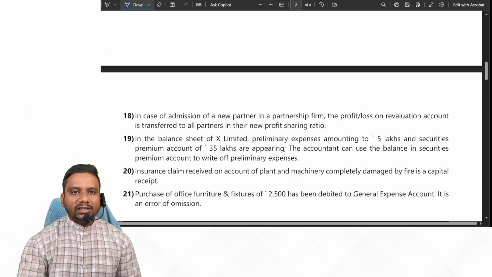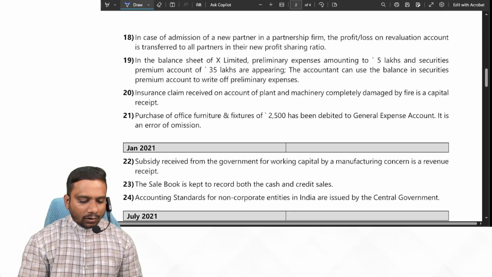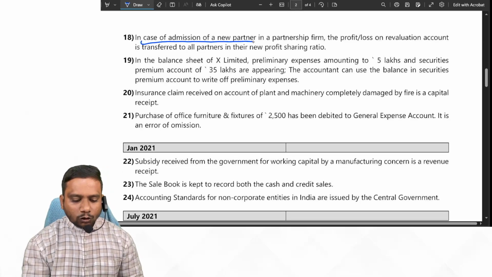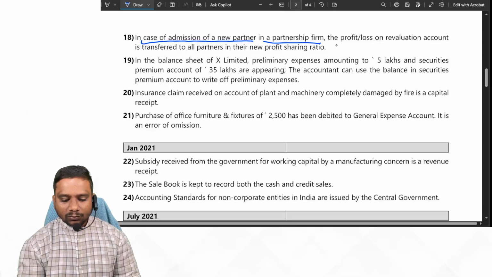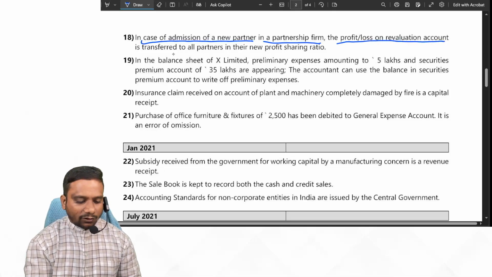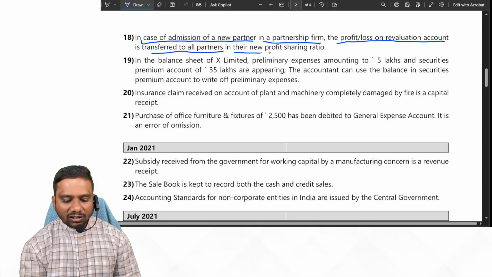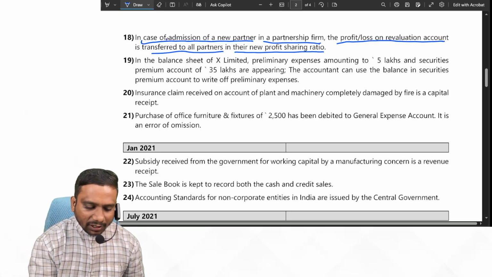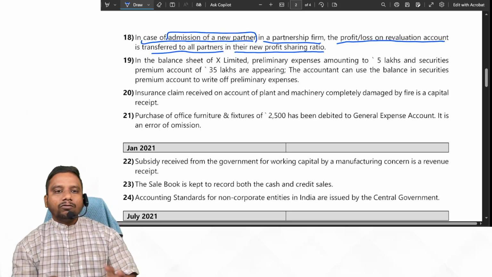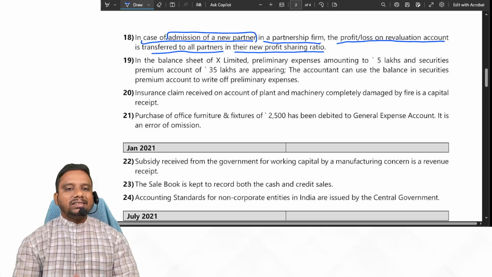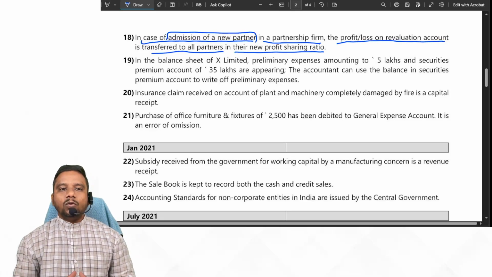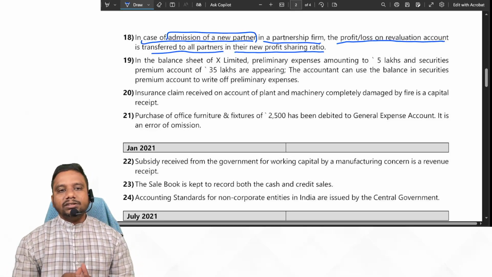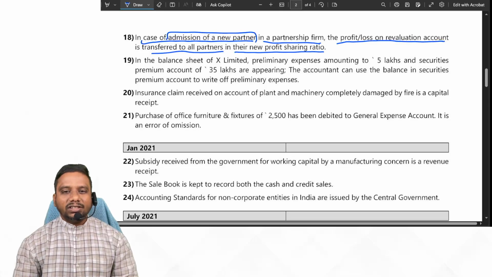Next one. November 2020 attempt, students will get. In case of admission of a new partner in a partnership firm, the profit or loss on revaluation account is transferred to all partners in their new profit sharing ratio. False. Because in case of admission of a new partner, the profit or loss on revaluation is shared only among existing partners in their old profit sharing ratio.